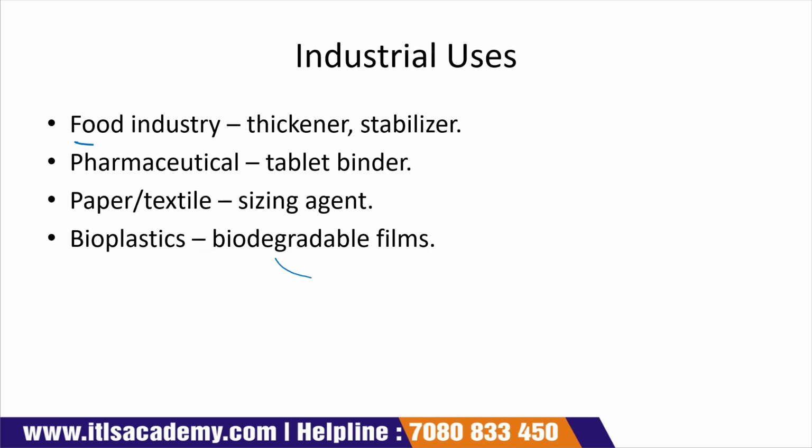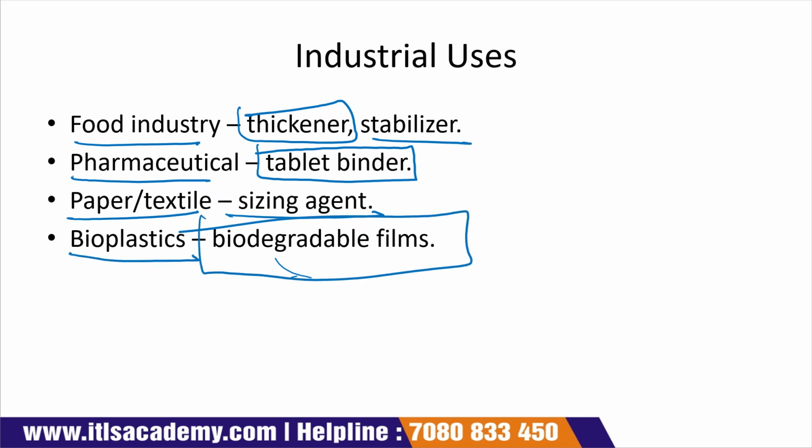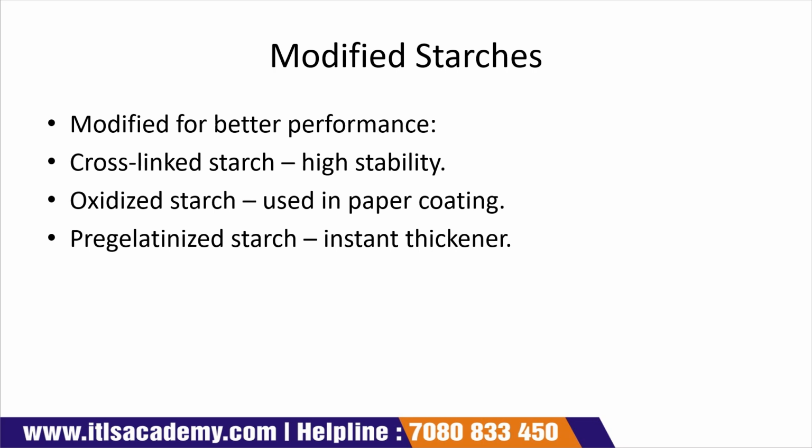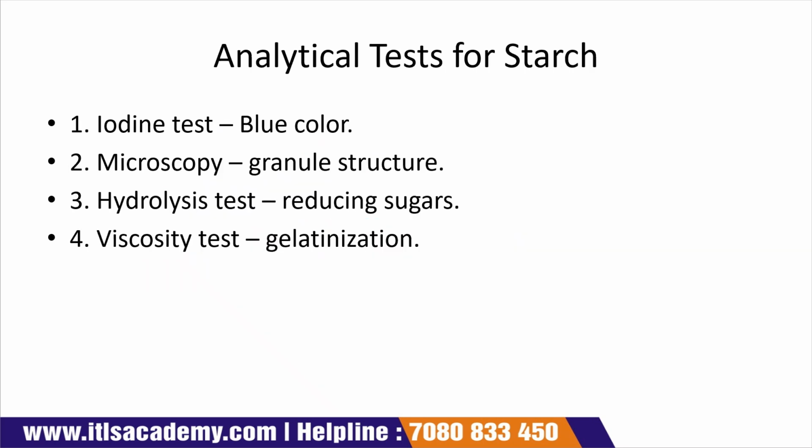Industrial uses: in the food industry it is used as a thickener and stabilizer. In the pharmaceutical industry it is used as a tablet binder. In the paper or textile industry it is used as a sizing agent. In the bioplastic industry it is used for biodegradable films. Modified starches have better performance: cross-linked starch has high stability, oxidized starch is used in paper coating, and pre-gelatinized starch is used as an instant thickener.